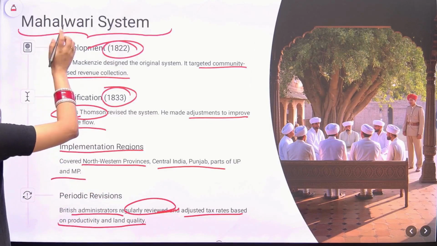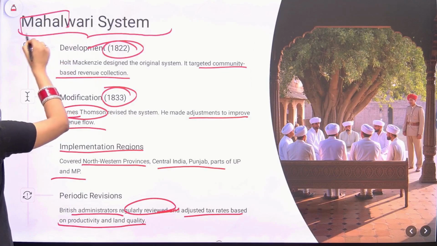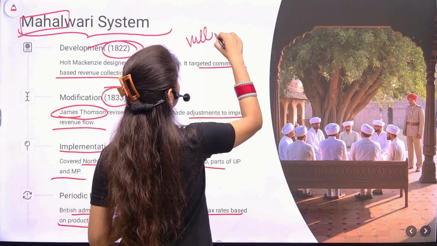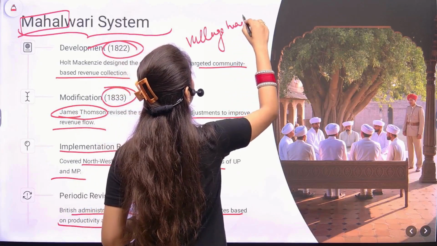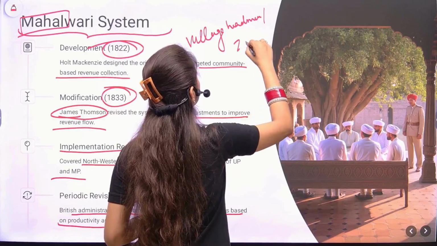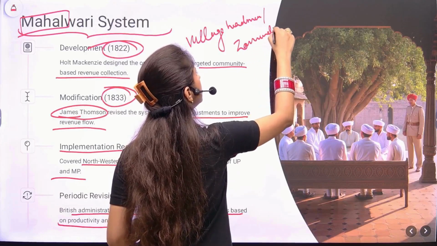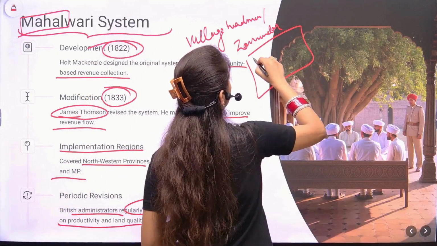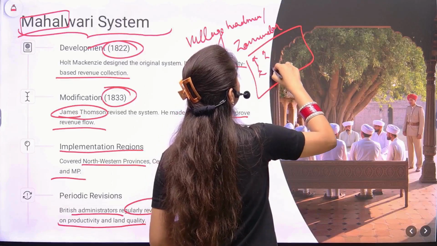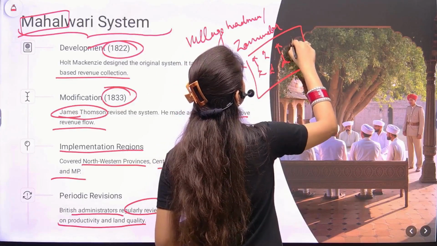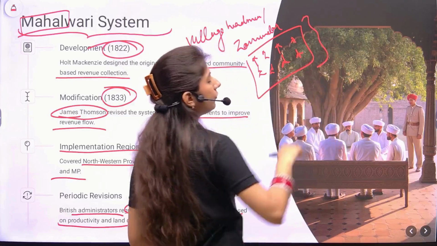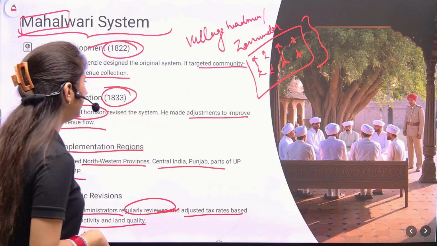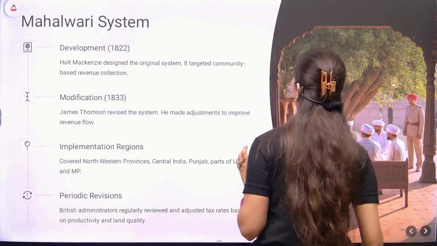Now what is Mehelwari? See, Mahel is a group of villages. So the village headman or the zamindar of that village was responsible for paying the revenue of the whole village. From the peasants, they would be collecting and they would be paying. So this gave rise to the system. Mahel was this whole group of villages. That's why the Mehelwari system. So the village headmen or the zamindars were paying the revenue.